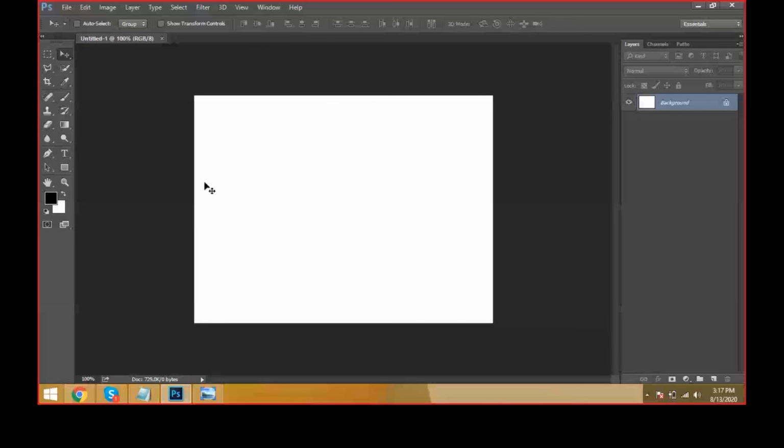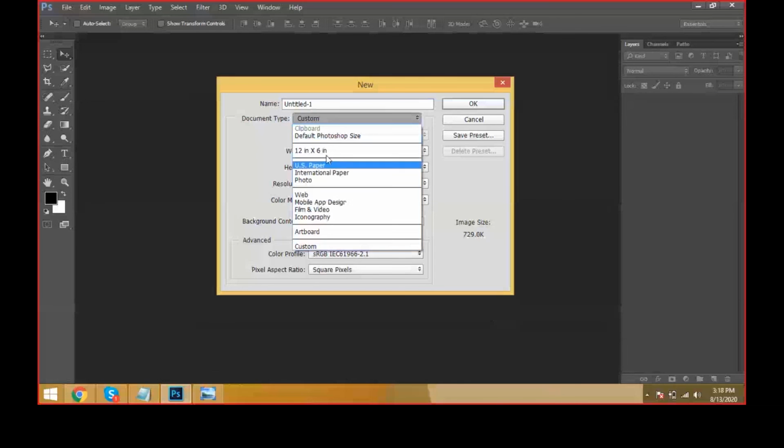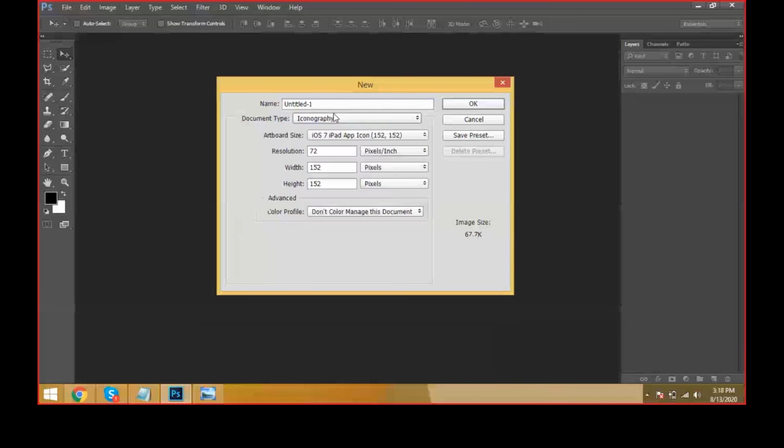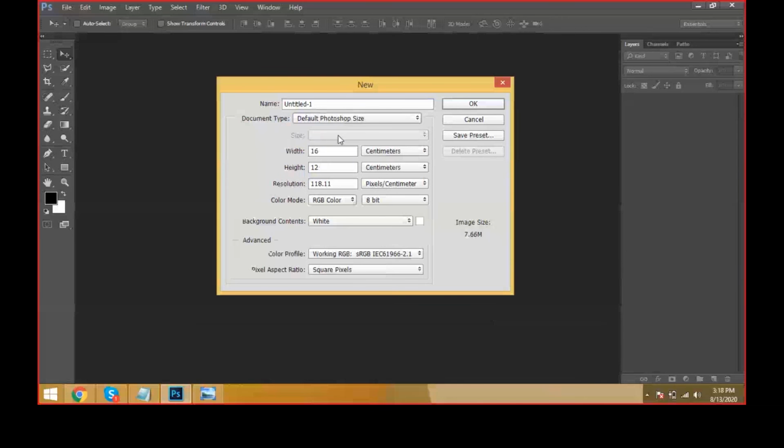You just see all these things: iconography sizes, how the mobile app sizes are, the default Photoshop size, giving inches, and again keeping the pixels and inches, the resolution will be 72, and the color modes will be like this. Like this you see the interface and navigations.